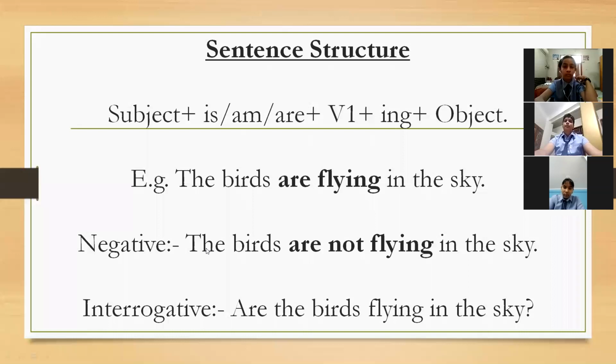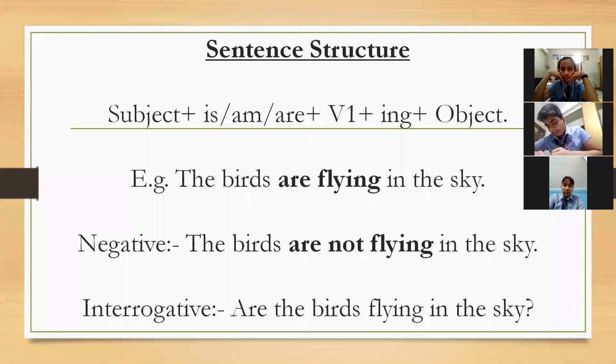Sentence structure of present continuous tense: subject plus is/am/are plus V1 plus ing plus object. I mean, subject सबसे पहले, then we will use is, am, are. Is with the singular one, am with I only, are with plurals. V1 यानी verb की first form, उसके साथ आप लगाओगे ing, and the last one is the object. Objects हो तो ठीक है, नहीं हो तो भी it's fine. Example for the same, you see, the birds are flying in the sky.